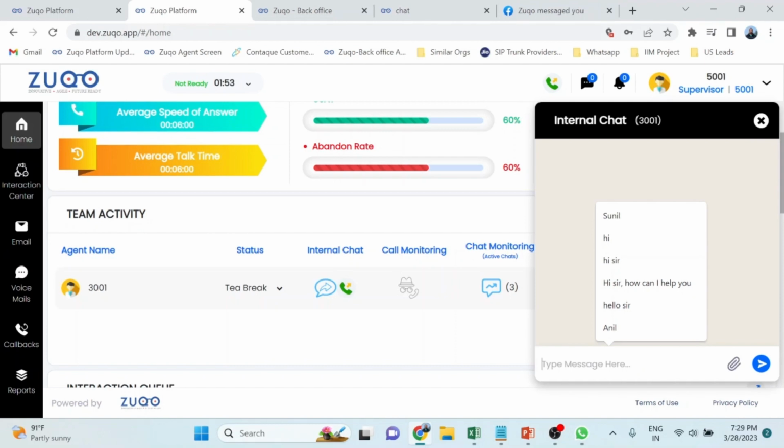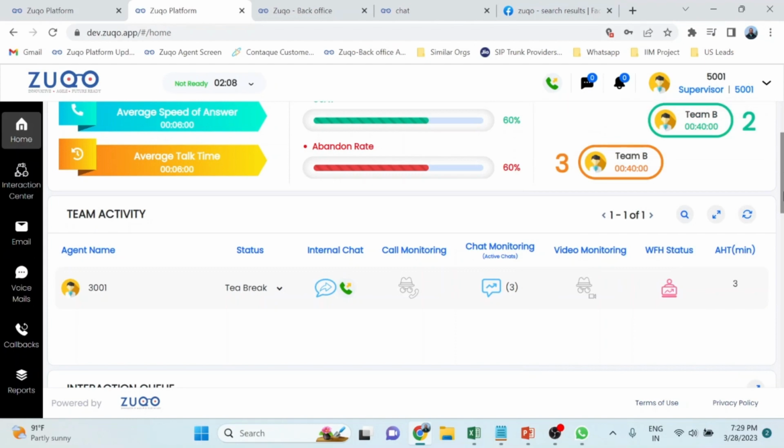Please tell this information accordingly, and he can advise the agent to correct that information and deliver the rightful information to customers. So this is how the supervisor options are.